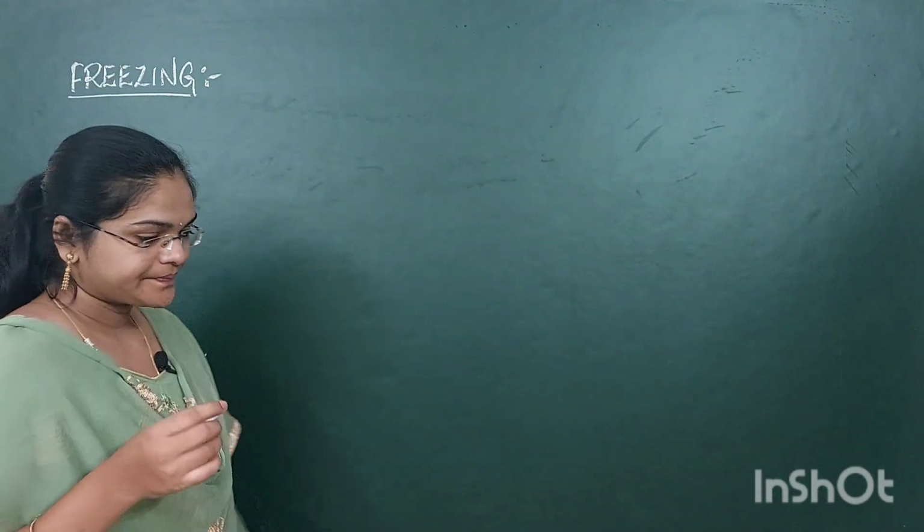So freezing. We know that coconut oil or ghee are in the liquid state. But in winter season, coconut oil and ghee are converted into solid state. Why? Though they are in liquid state, coming to the winter season they are converted into solid state.